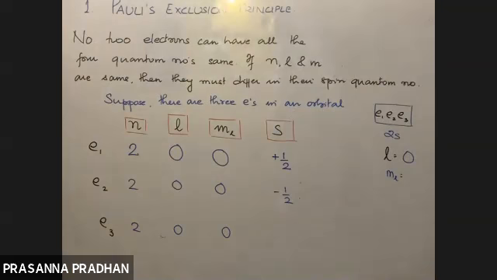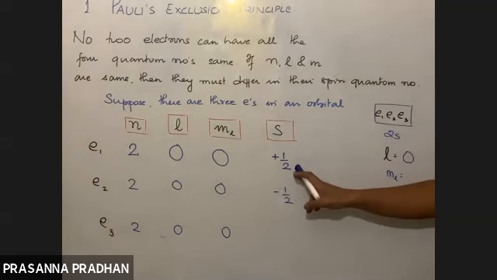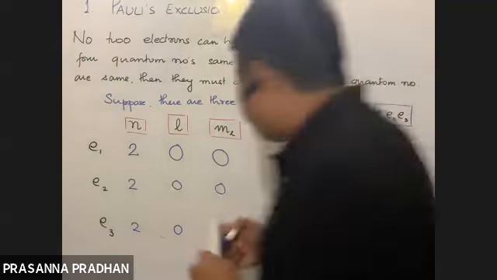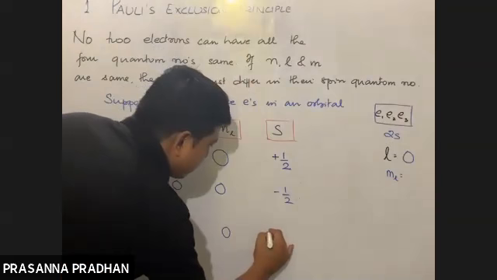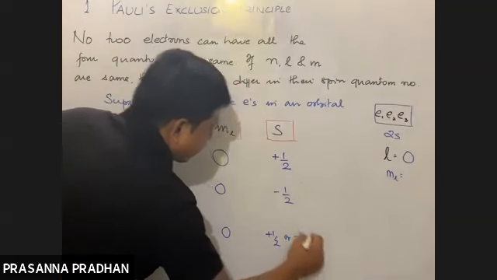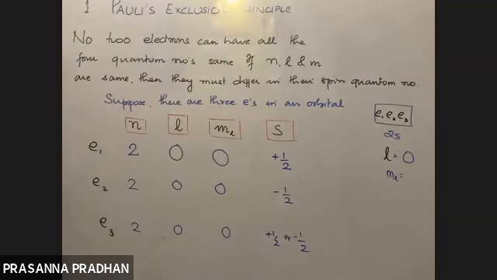What will you assume the spin quantum number to be? E1 I have considered to be plus half, E2 I have considered to be minus half. So E3 I will consider to be either plus half or minus half. Now listen very carefully.